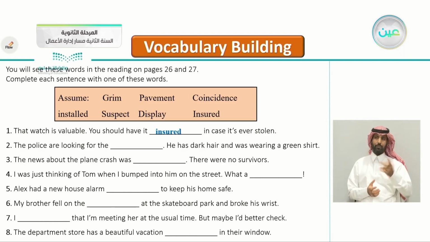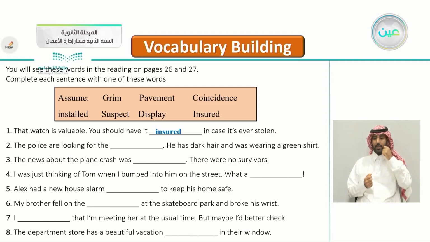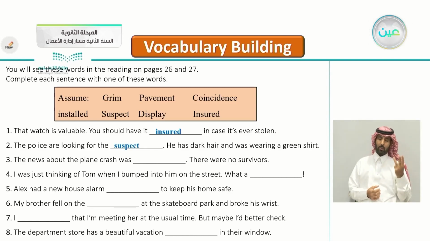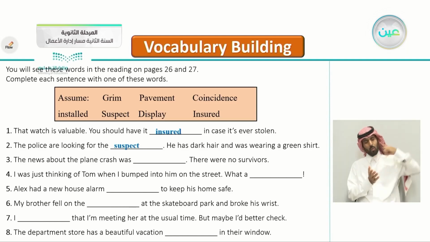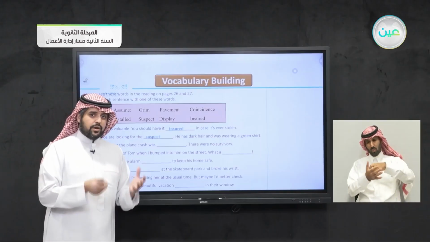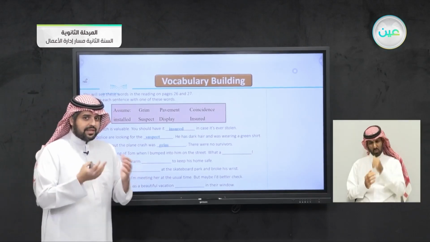Number two, the police are looking for the blank. He has dark hair and was wearing a green shirt. So who are the police looking for here? Yes, very good, looking for the suspect. Number three, the news about the plane crash was blank. There were no survivors. All of them died. So the news about this plane crash was what? Yes, grim, a serious thing, a gloomy, dark event.